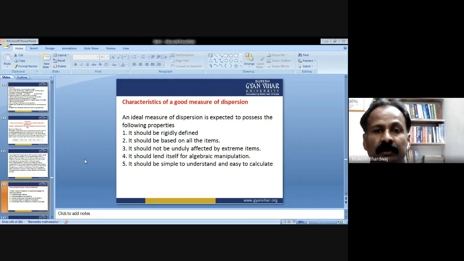So, characteristics of a good measure of dispersion. An ideal measure of dispersion is expected to possess the following properties. It should be rigidly defined. It should be based on all the items. It should not be unduly affected by extreme items. It should lend itself to algebraic manipulations. It should be simple to understand and easy to calculate.